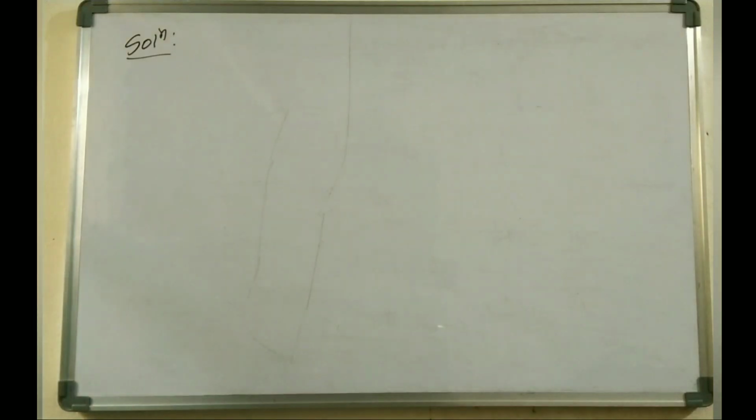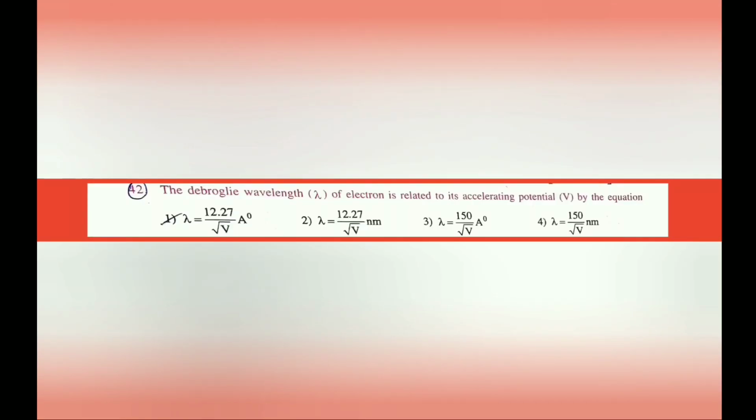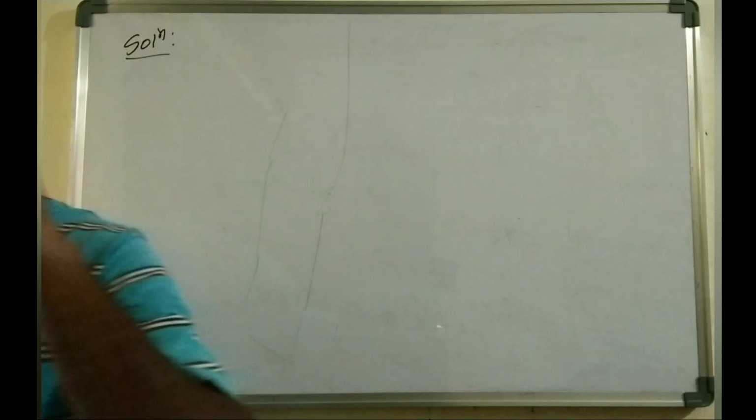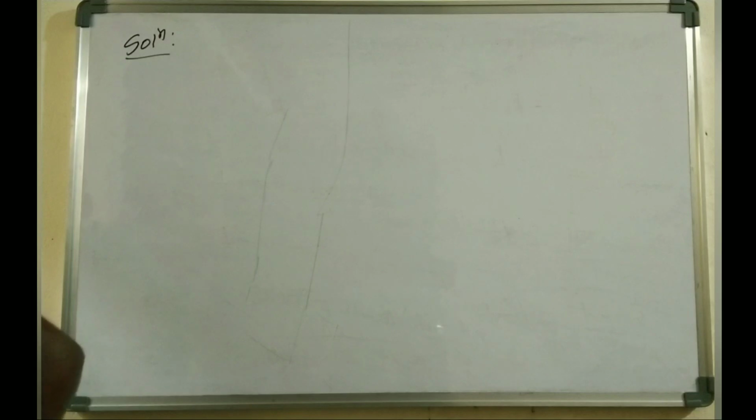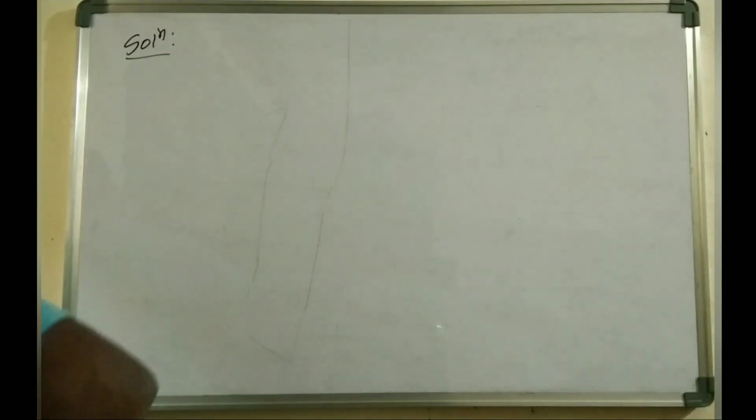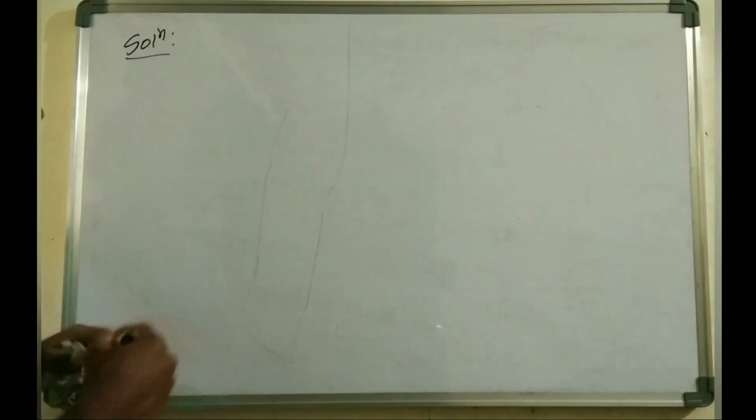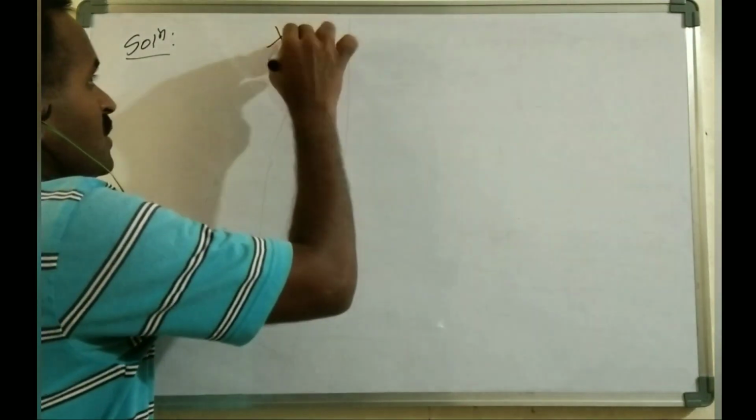In another problem, the de Broglie wavelength of an electron is related to its accelerating potential V by the equation. That means you need to find its de Broglie wavelength, lambda equals how much?